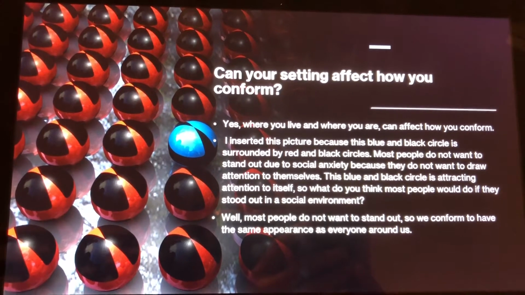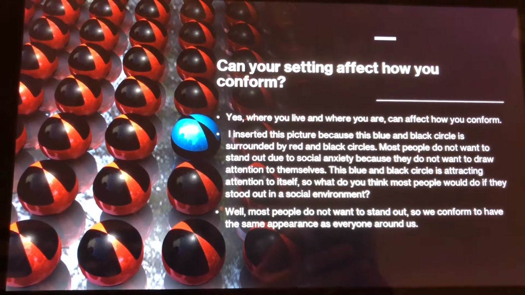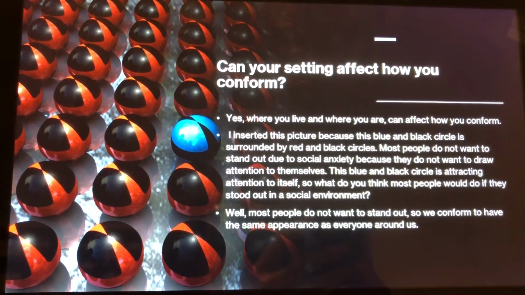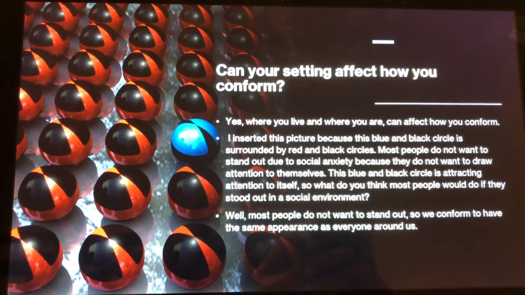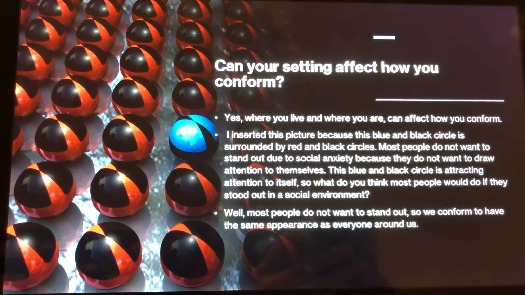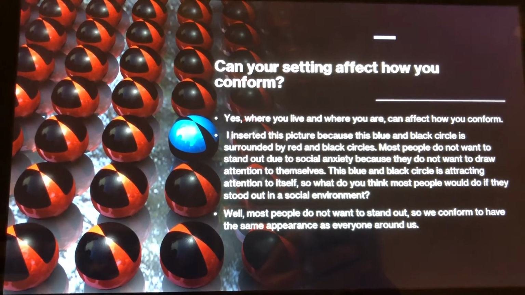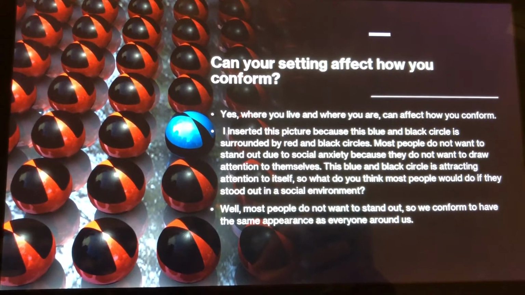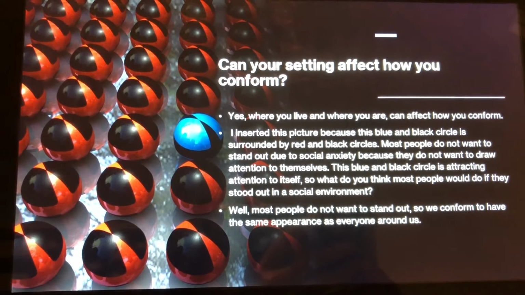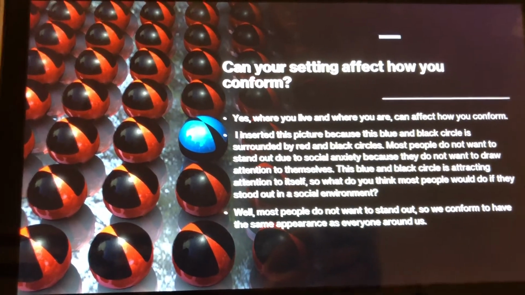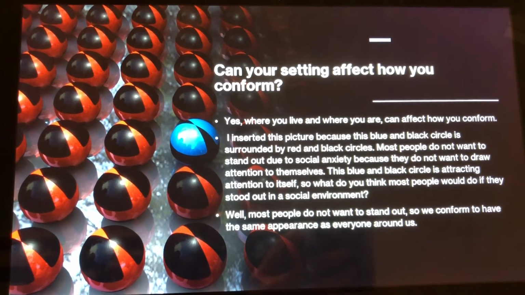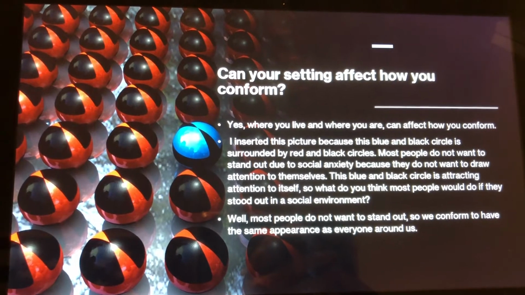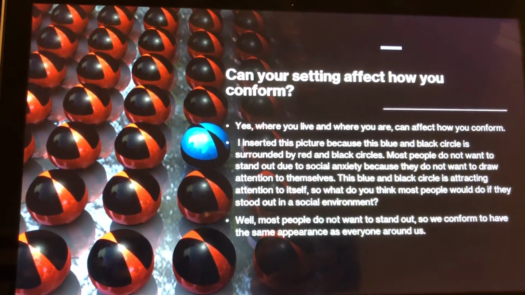Can your setting affect how you conform? Yes, where you live and where you are can affect how you conform. I inserted this picture because this blue and black circle is surrounded by red and black circles. Most people do not want to stand out due to social anxiety because they do not want to draw attention to themselves. This blue and black circle is attracting attention to itself, so what do you think most people would do if they stood out in a social environment? Well, most people do not want to stand out, so we conform to have the same appearance as everyone around us.